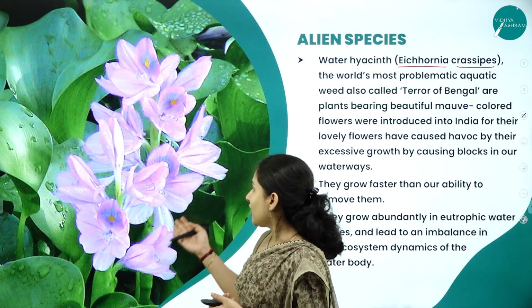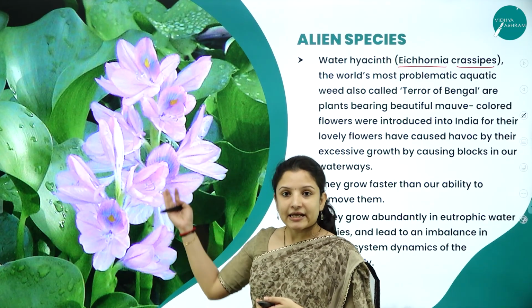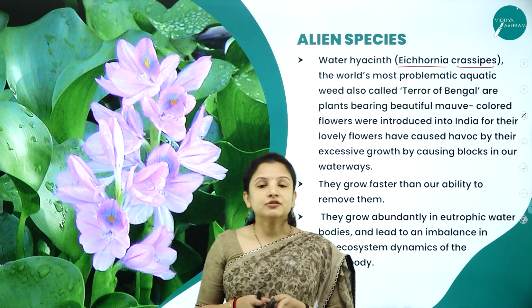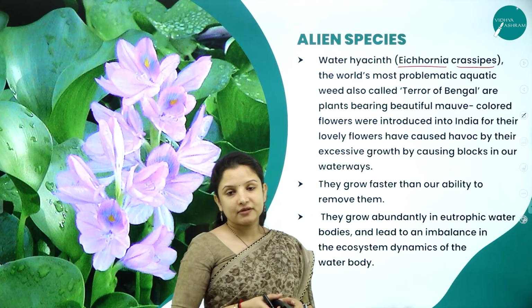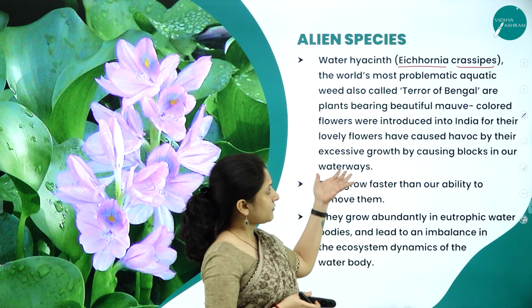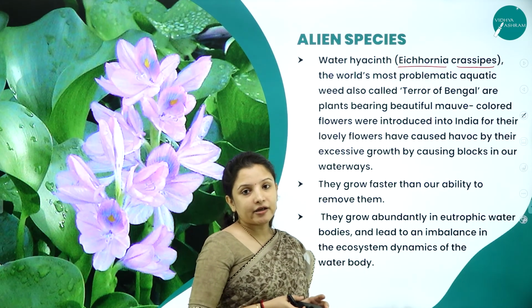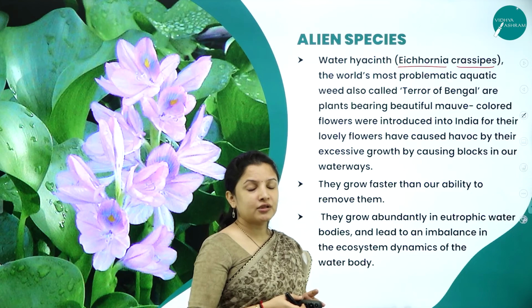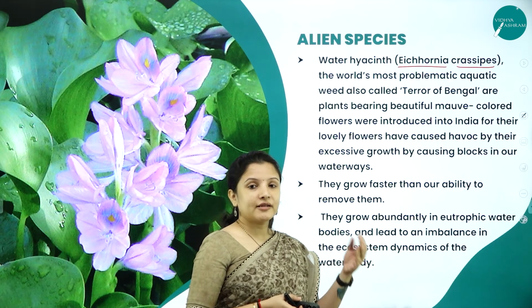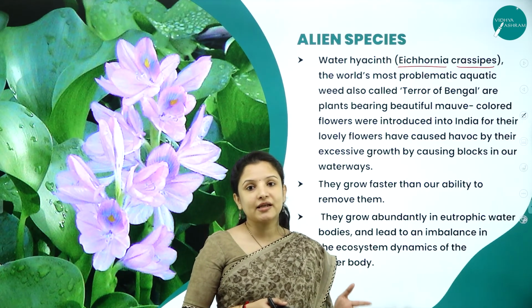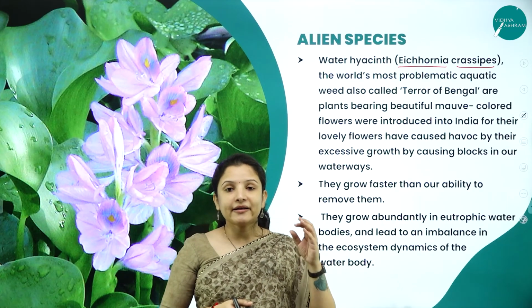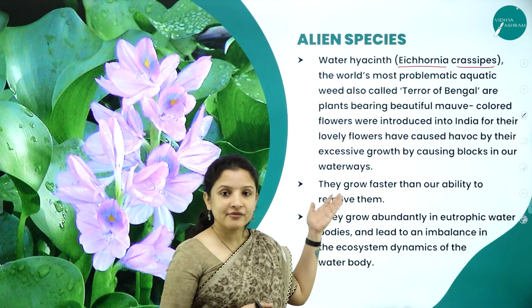You can see how beautiful the lilac color flowers look, right? So in order to beautify the ponds, rivers and streams, especially the ponds and the lakes, this Eichhornia species was introduced. But later on, this Eichhornia started to grow so vigorously and cover the entire lake, and hence it was considered as a water weed.